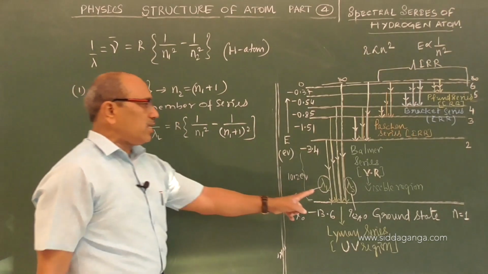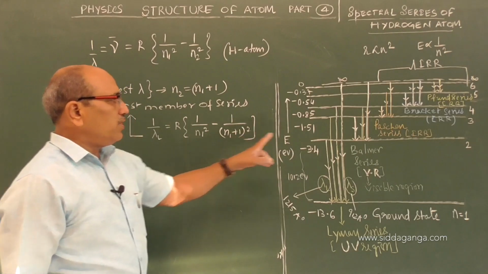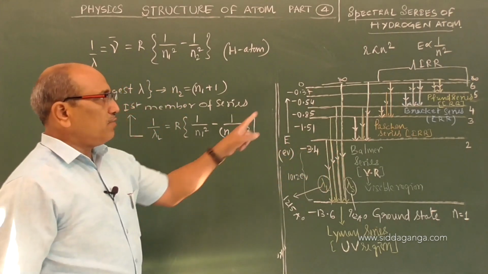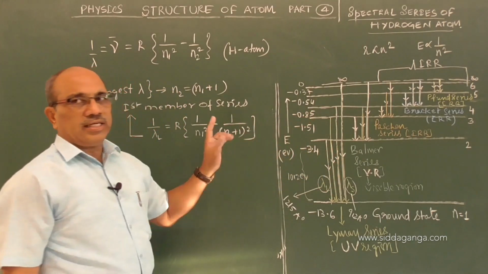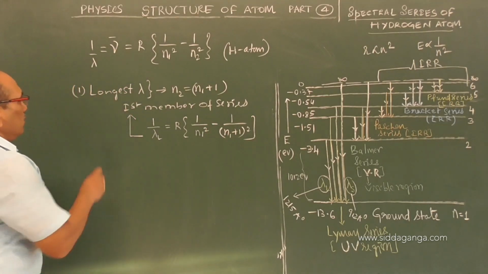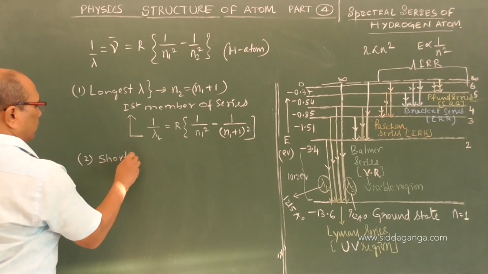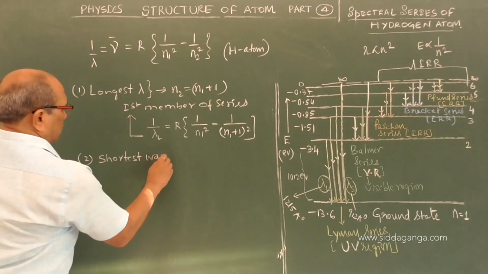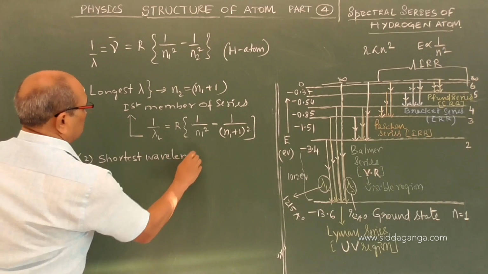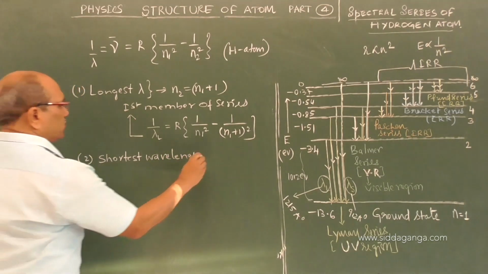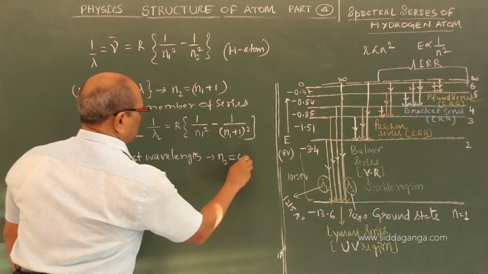For example, if it is Lyman, n2 is 2. If it is Balmer, it is 3. If it is Brackett, it is 5, like that. The second question coming is always the shortest wavelength. For the shortest wavelength, n2 is infinity.